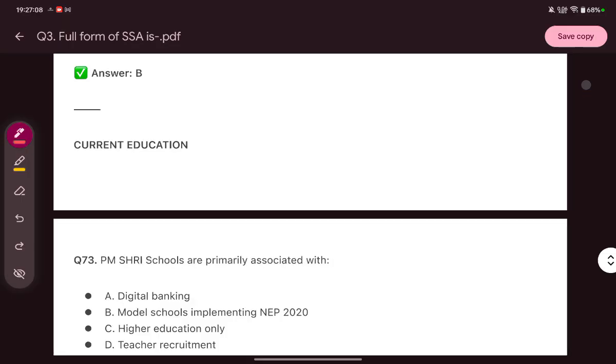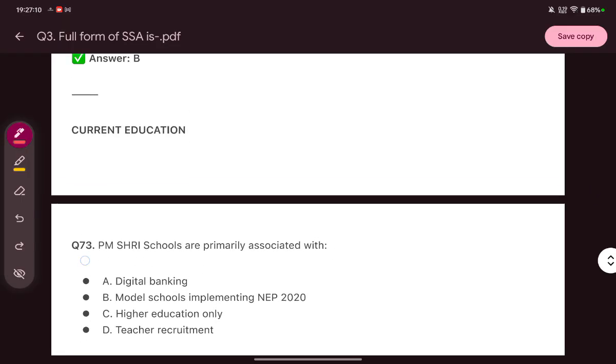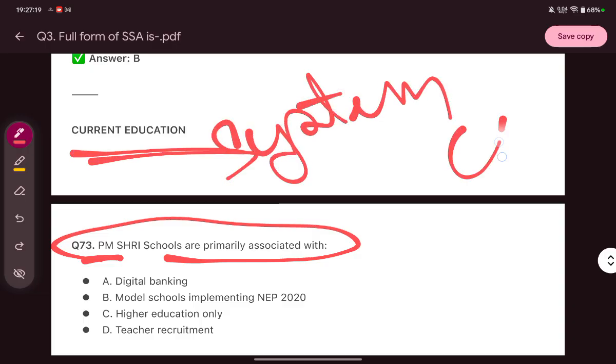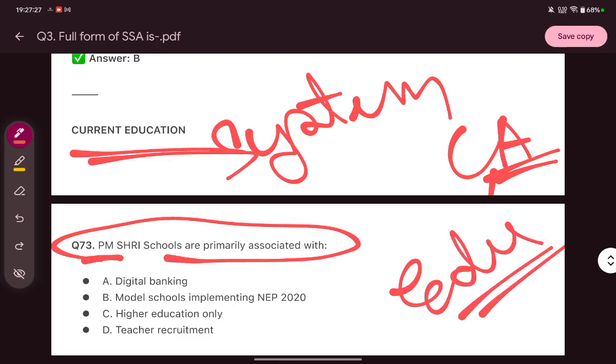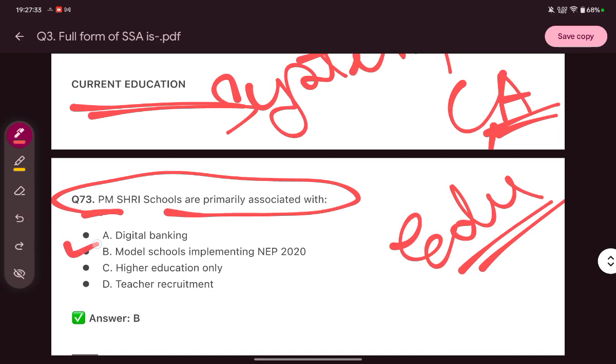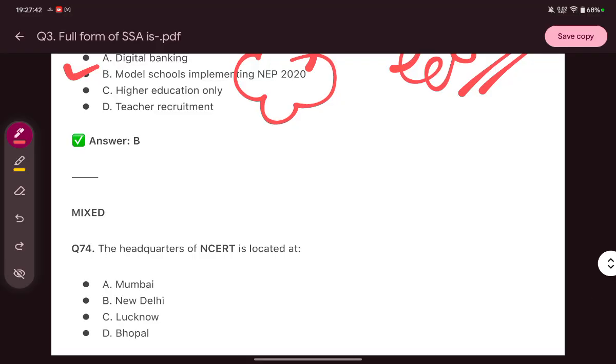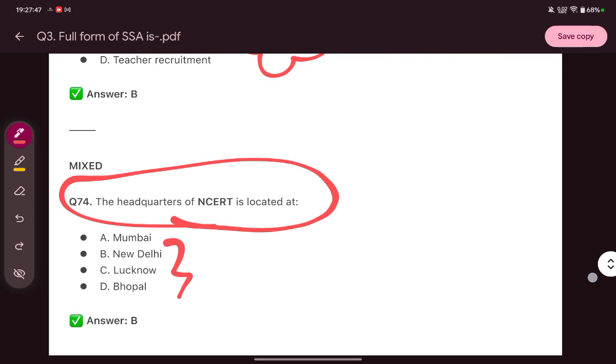Next question is, PM SHRI schools are primarily associated with... So these are from the current education system, or you can say current affairs, which are mostly related to education or the school system. PM SHRI schools are primarily associated with, the correct answer is model schools implementing NEP 2020. The next question is, the headquarters of NCERT is located at New Delhi.